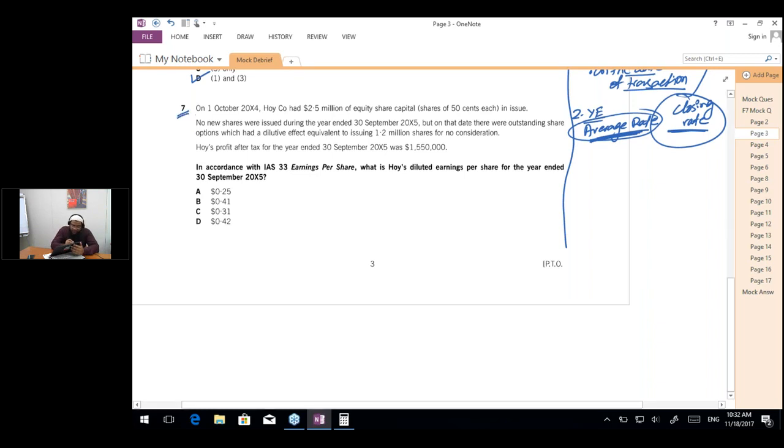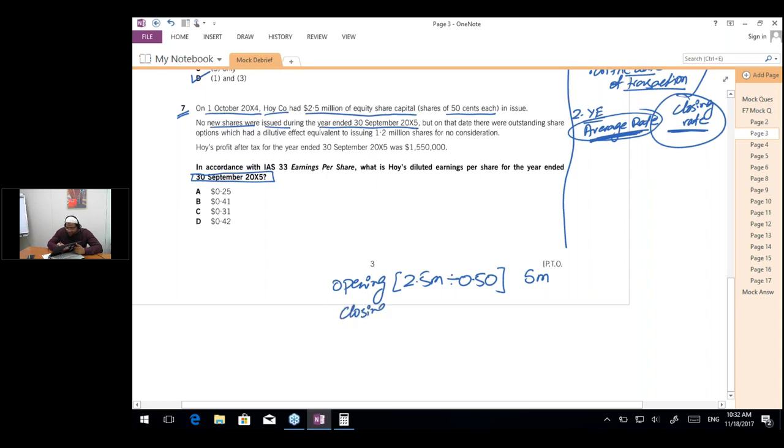In question number 7, the question says that on 1st October 20x4, that is exactly the start of the year, Hoy Company had 2.5 million equity share capital with 50 cents each. So I would say the opening shares were actually 2.5 million divided by 50 cents. This would give us the number of shares as 5 million. No new shares were issued during the year ended 30th September 20x5. So these are also the closing shares because no shares have been issued during the year.